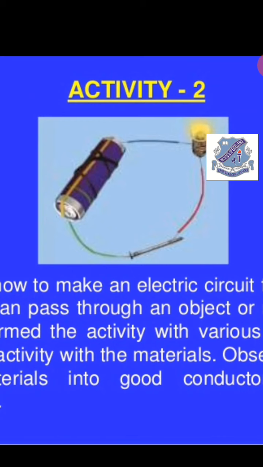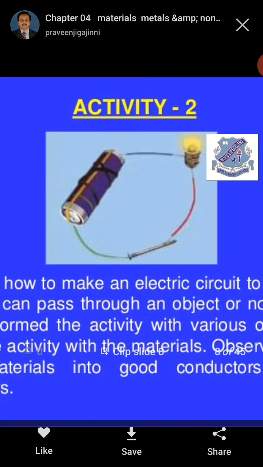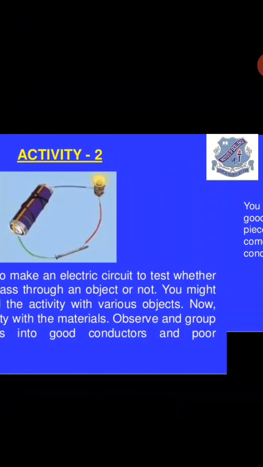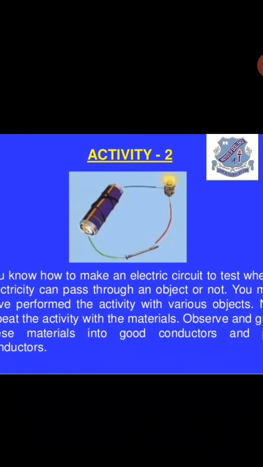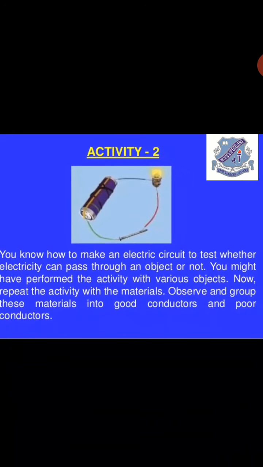There are two types of objects, called poor conductors and good conductors. All those objects through which electricity or heat gets passed are called good conductors, while all those objects through which electricity or heat is blocked are called poor conductors.